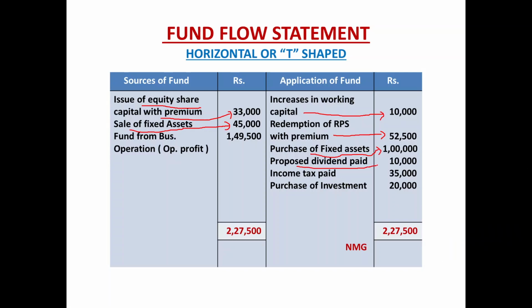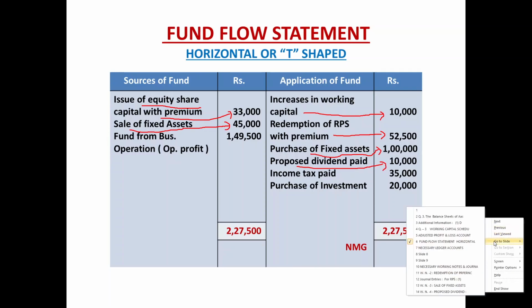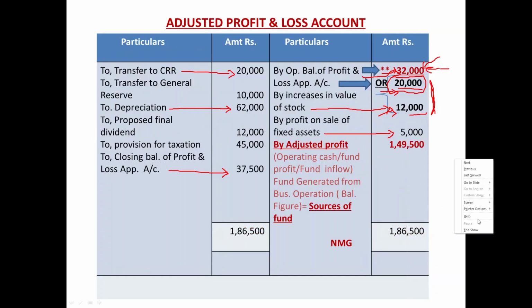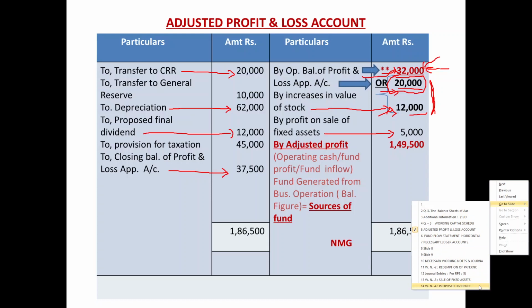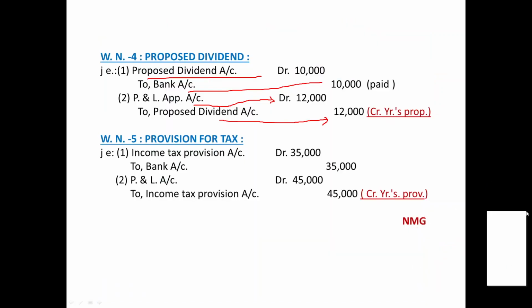See, proposed dividend paid 10,000. And then in the adjusted profit and loss account, add back the current year's proposed dividend 12,000. And income tax: 35,000 rupees paid for the taxation.